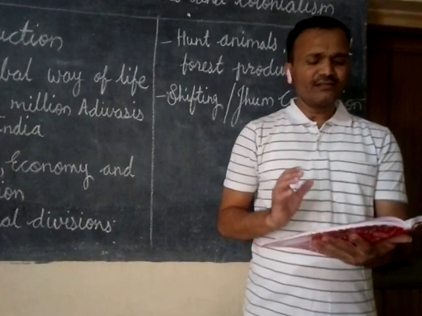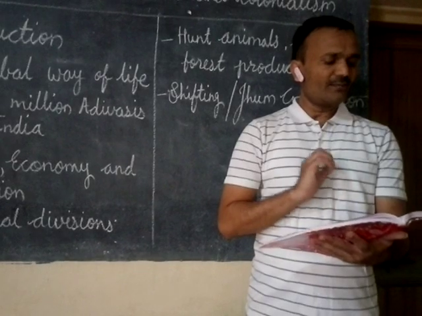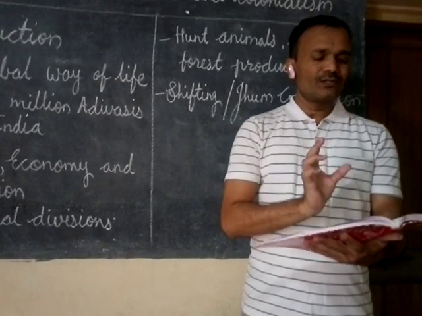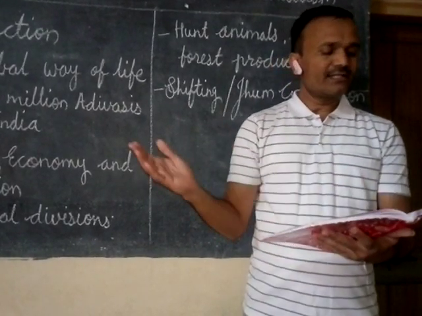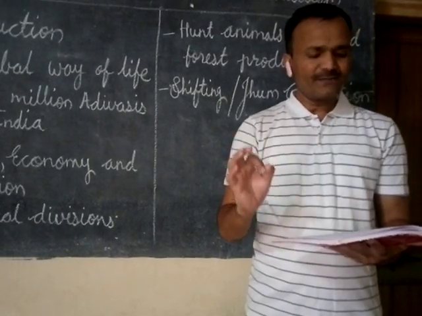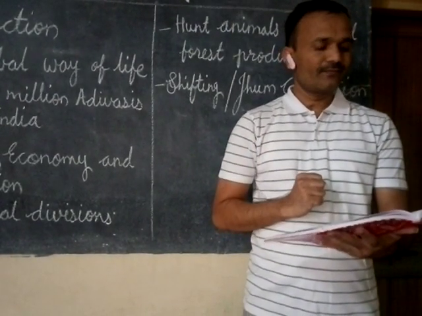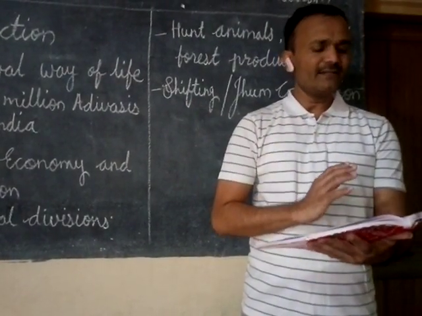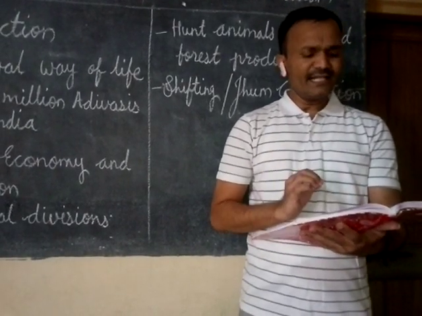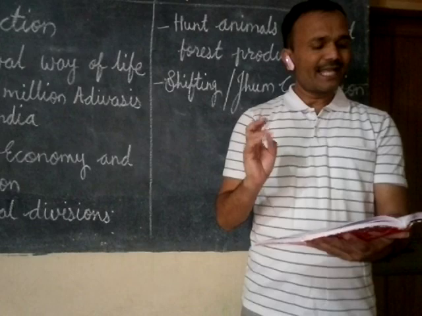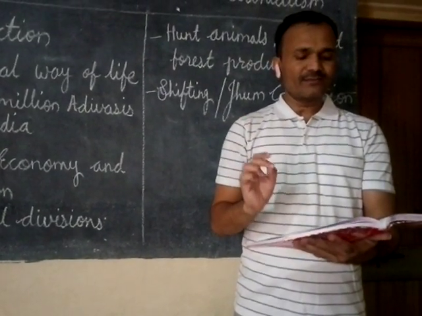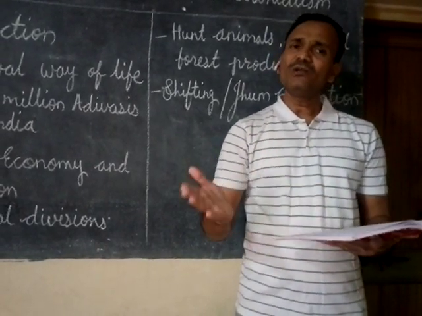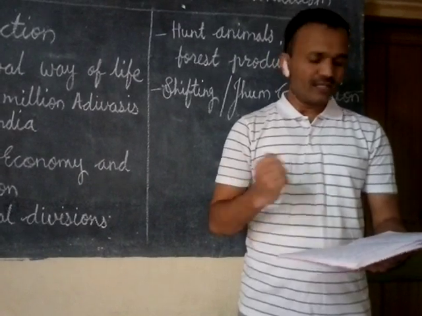In this cultivation, the cultivators burn the vegetation and cut the treetops, and they use this ash as a fertilizer and scatter the seeds after ploughing the land with a spade or shovel. They left the land for several years after harvesting. Apart from this, they did odd jobs like carrying loads, constructing roads, and working in the fields of peasants, as earning sources.